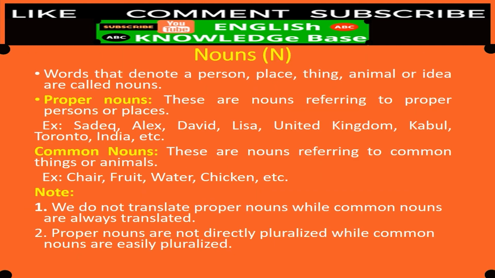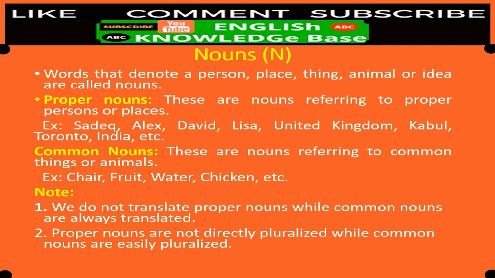Now let's come and study one by one. Number 1, nouns. The letter N stands for nouns. Words that denote a person, place, thing, animal, or idea are called what? Nouns. Generally we can say that whatever you see, if you can see persons, places, things, animals, anything, they have names, so they are called what? Nouns.